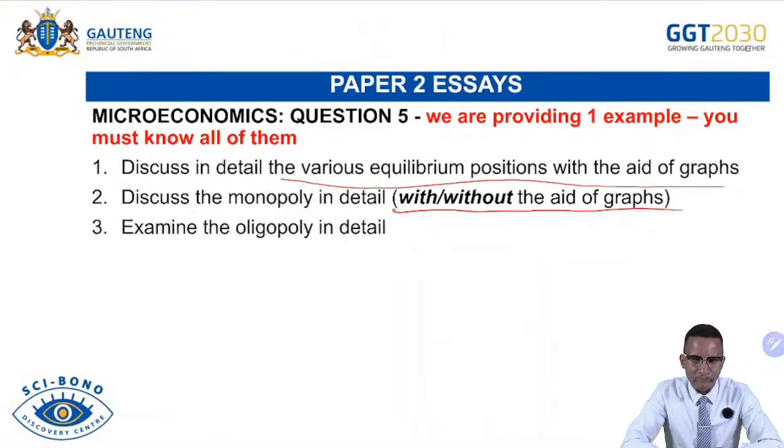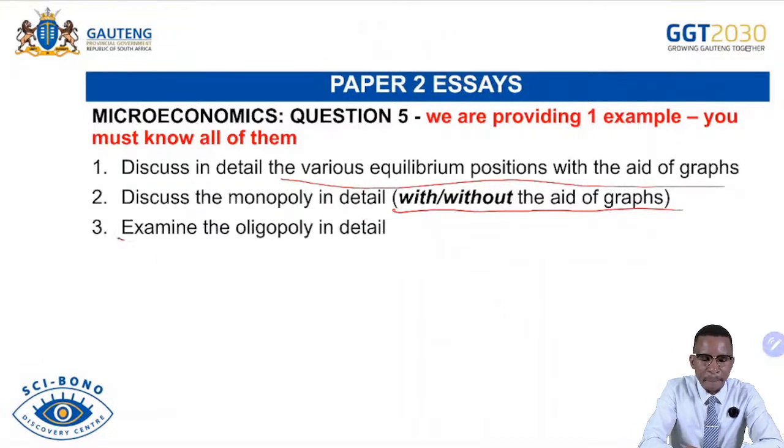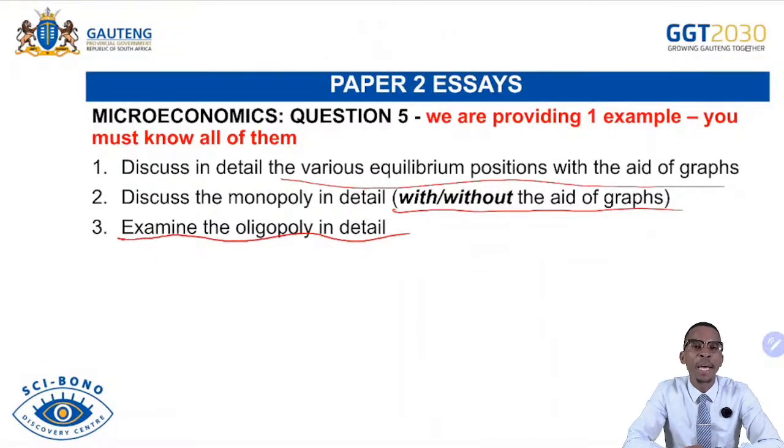And then examine the oligopoly in detail. It is very important that you know the behavior of oligopoly. Then you can be able to discuss it in detail using its characteristics and interdependence. Also, it is very important that you know that the kinked demand curve is a part of the equation.